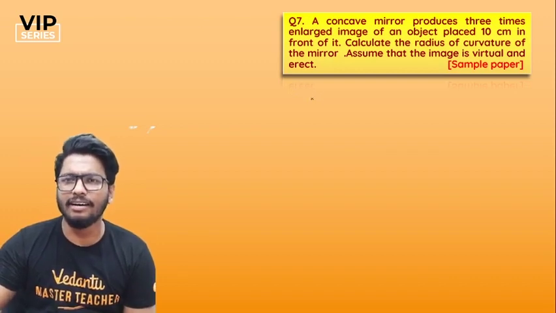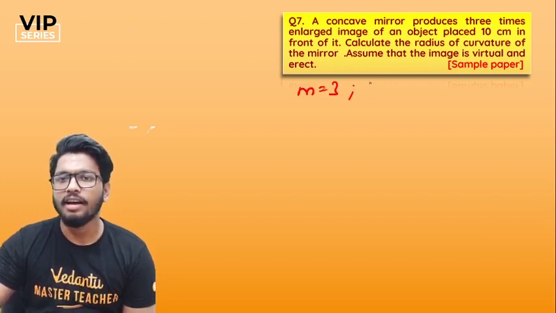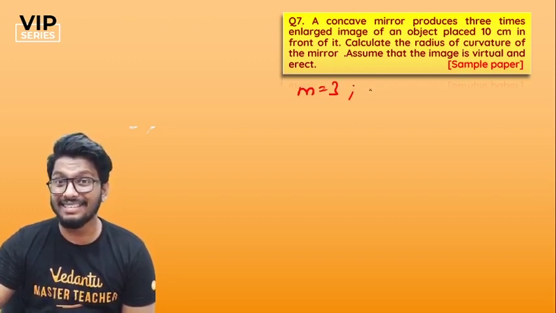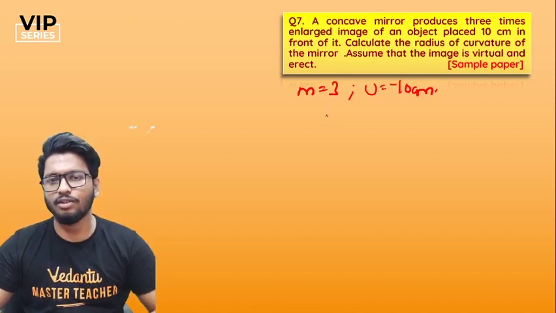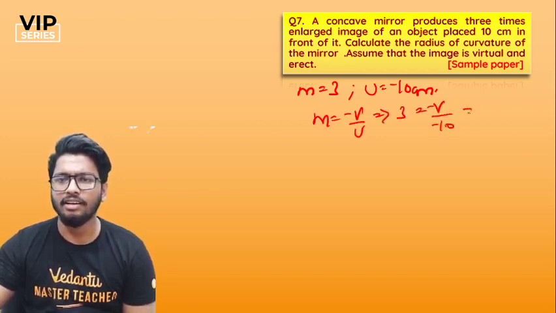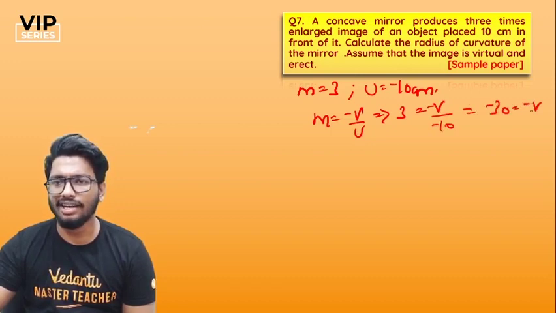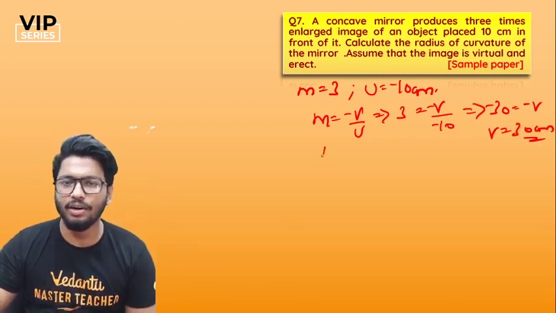So first of all, the magnification is given as 3 times the image. So M is nothing but 3. They've also given the object distance. The object is kept at U equal to minus 10 centimeters. Find out what is the radius of curvature. So first of all, find out what is V. M is equal to minus V by U. So M is 3. 3 is equal to minus V divided by minus 10. So that's minus 30 is equal to minus V, which is nothing but V is equal to 30 centimeters. Simple. Found out V.